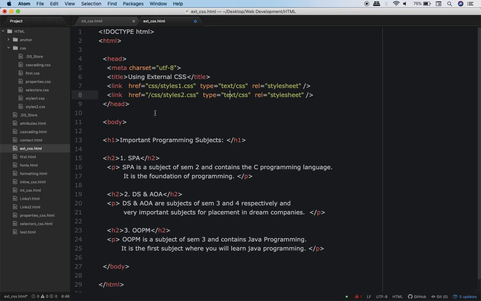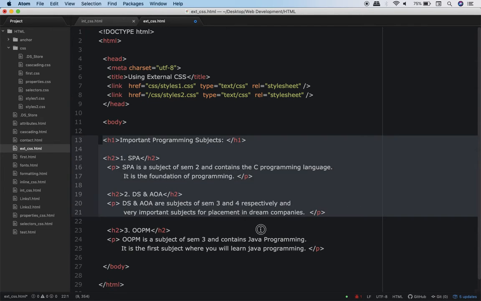I am telling the browser that there is a folder called CSS, and inside the folder CSS there is one file styles1.css, and whatever code is there in this file, that code should be applicable to this HTML body.